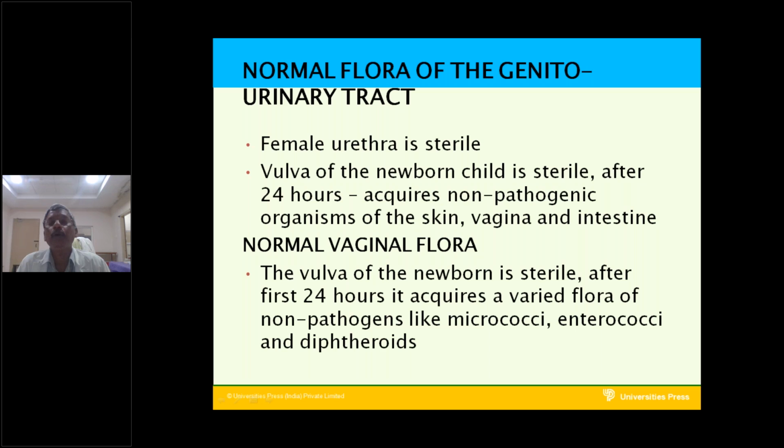The vulva of the newborn child is sterile. After 24 hours, it acquires non-pathogenic organisms of the skin, vagina, and intestine. The normal flora of the vagina in the newborn is also sterile. After the first 24 hours, it acquires varied flora of non-pathogens like micrococci, enterococci, and diphtheroids. Normal vaginal flora.